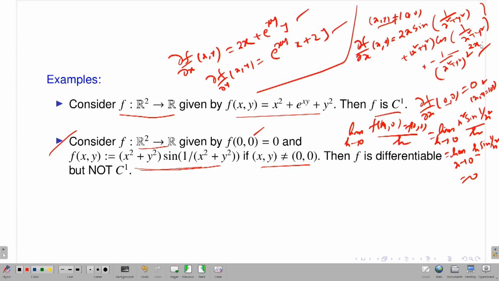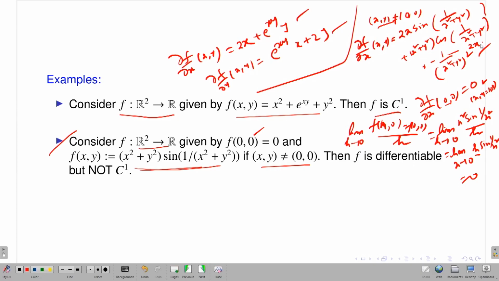Differentiable means what? If you remember in my earlier lectures, I said that if I have a function from R2 to R, and I want to talk about the differentiability of f at a fixed point, let it be (0, 0) here, first you have to check whether the first order partial derivatives exist or not. How many partial derivatives here? You have only 2 first order partial derivatives, del f del x and del f del y. Suppose I want to talk about the existence of the total derivative at the point (0, 0). You first calculate the first order partial derivatives at (0, 0). I already calculated del f del x at (0, 0), it is 0, and del f del y at (0, 0) is again 0.